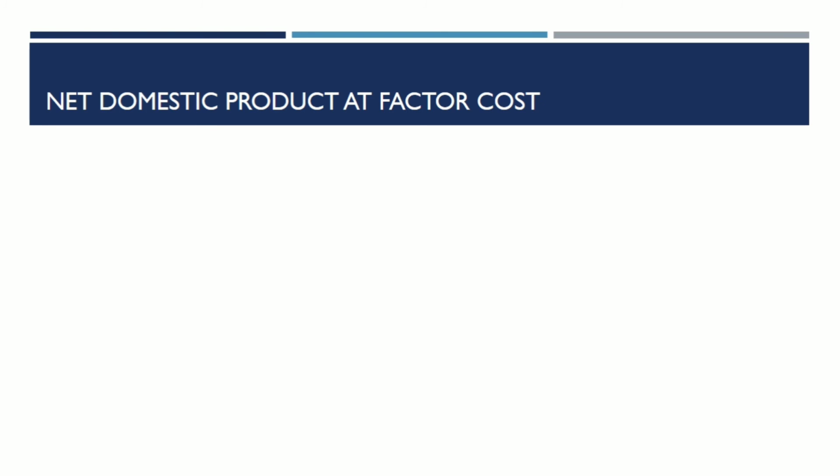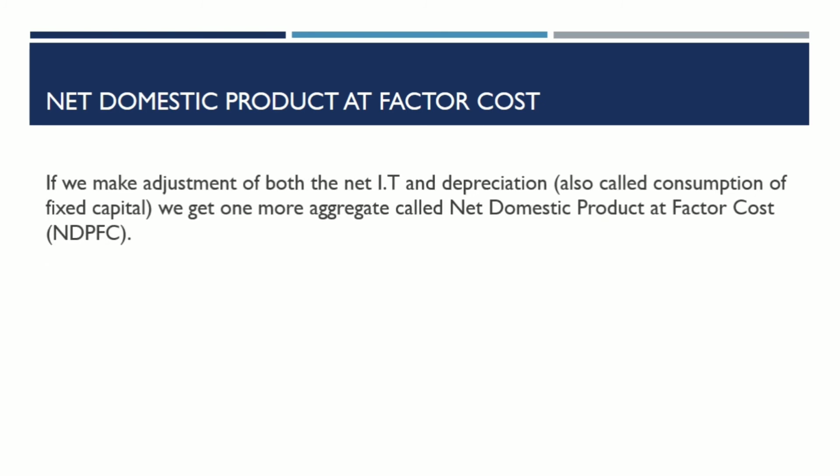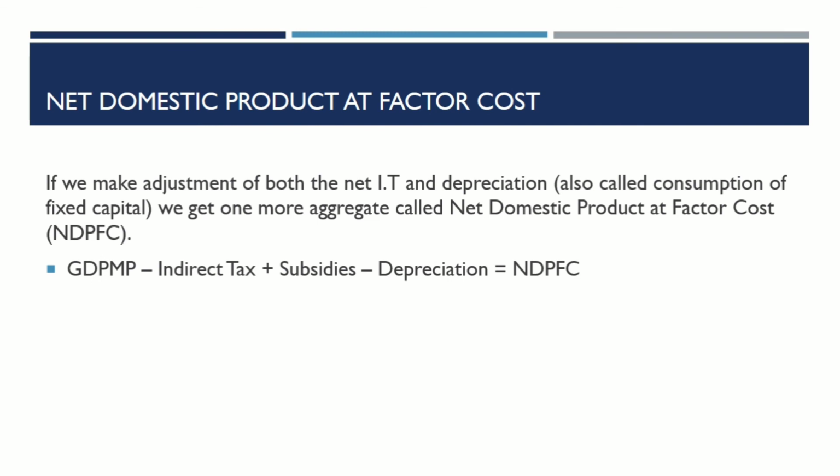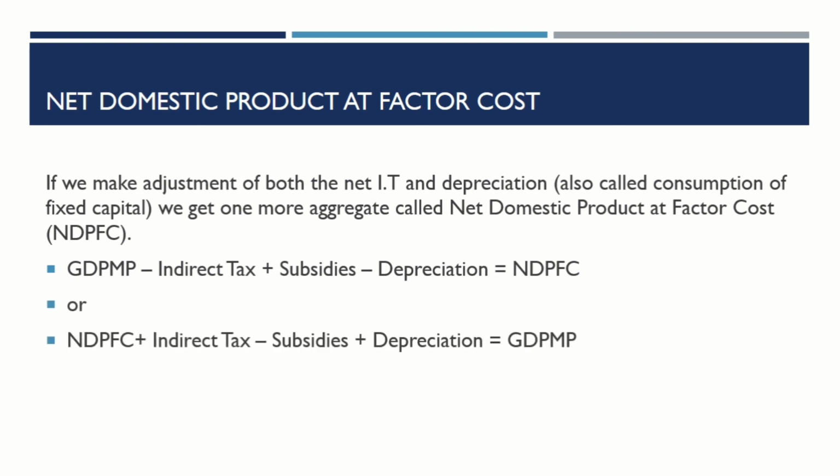Net domestic product at factor cost. If we make adjustment of both the net indirect tax and depreciation, also called consumption of fixed capital, we get one more aggregate called net domestic product at factor cost. GDP MP minus indirect tax plus subsidies minus depreciation is equal to NDP FC, or NDP FC plus indirect tax minus subsidies plus depreciation is equal to GDP MP.